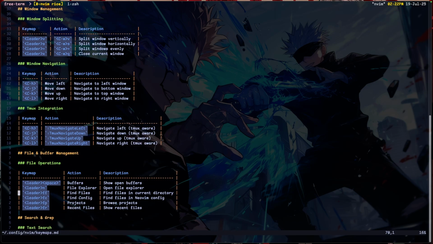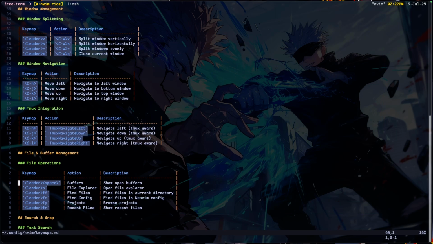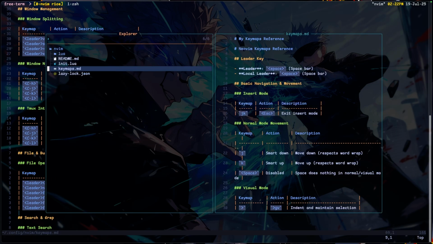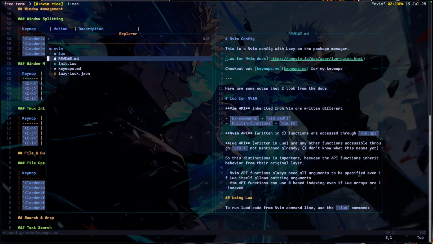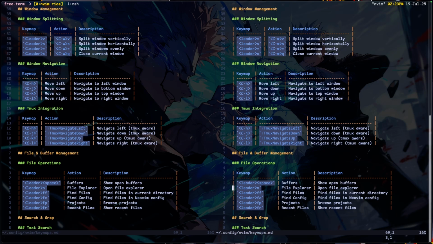Oh yeah. So leader and space actually just opens the files I have open, which are the buffers. Leader N is my file explorer. In VS Code, you have it on the right. So let me show the plugin I use for that as well.